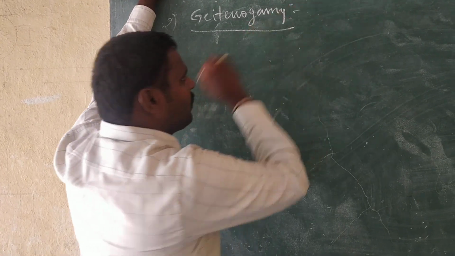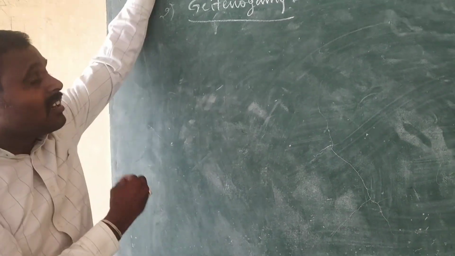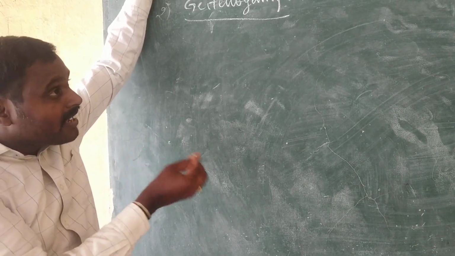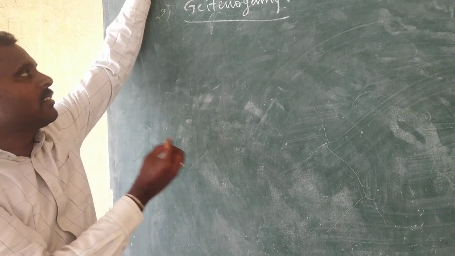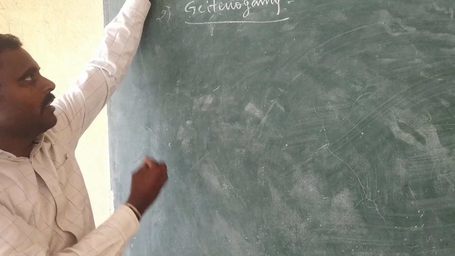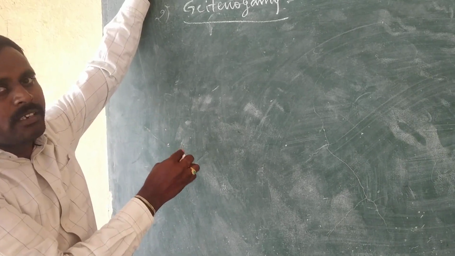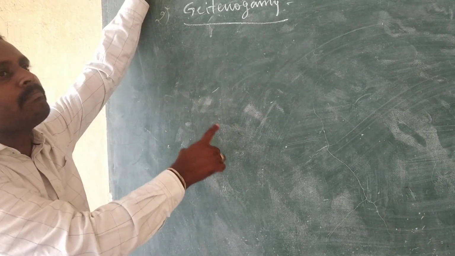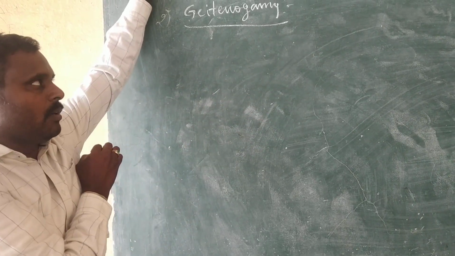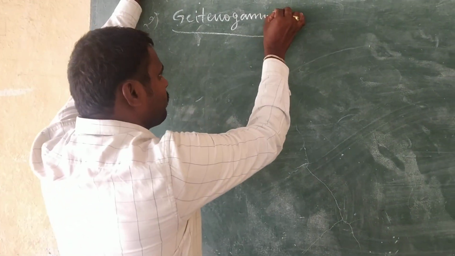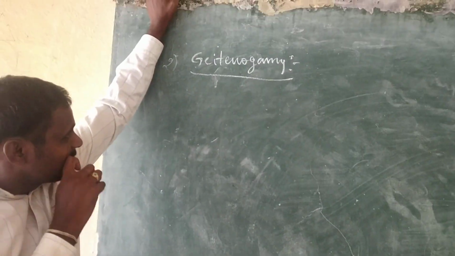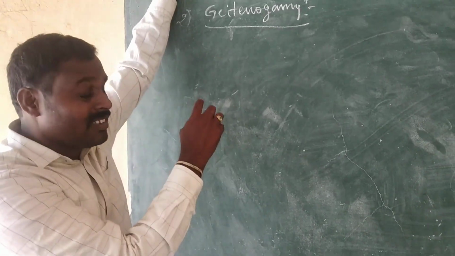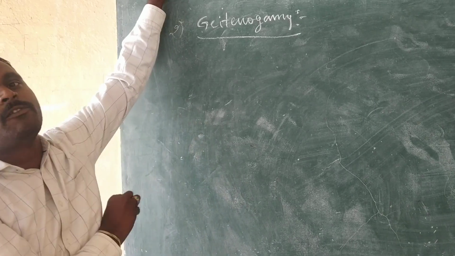What is geitanogamy? Transfer of pollen grains from anther to stigma of another flower of the same plant is called geitanogamy. Functionally, geitanogamy is a cross-pollination, but genetically it is a self-pollination.